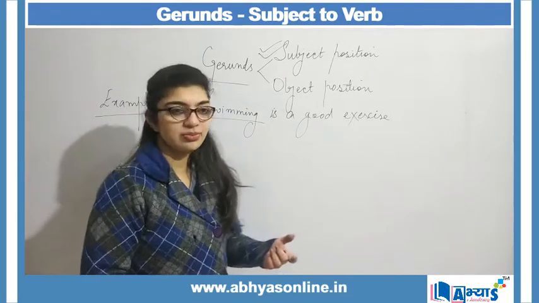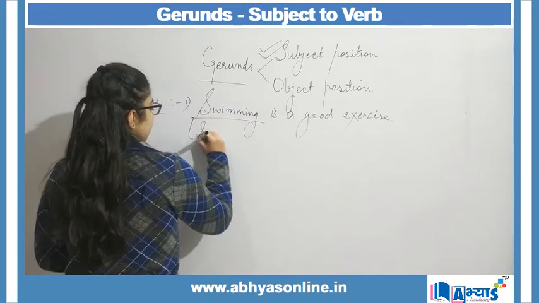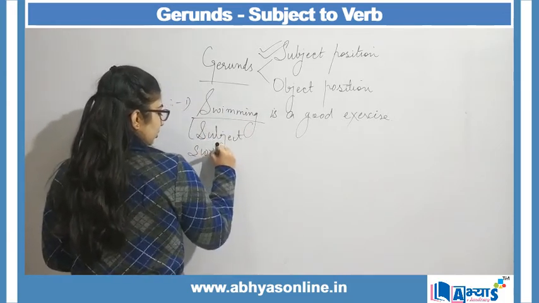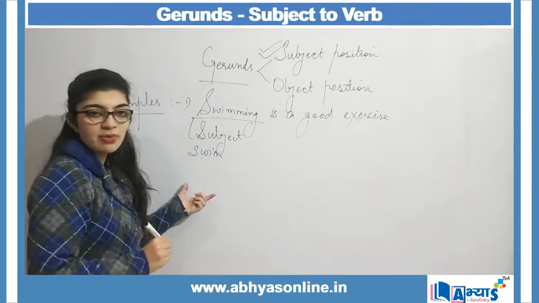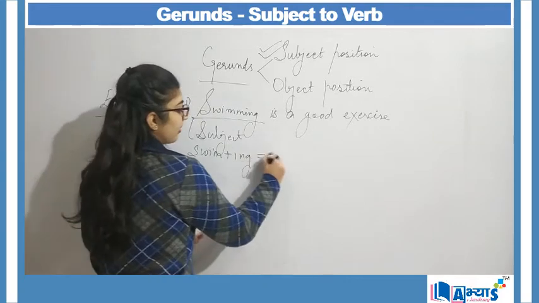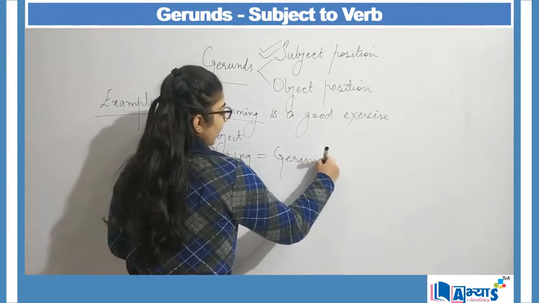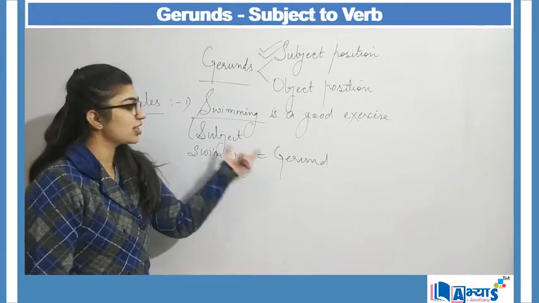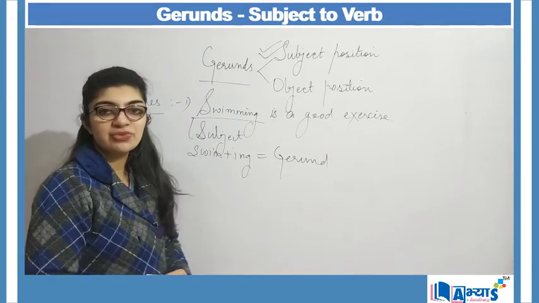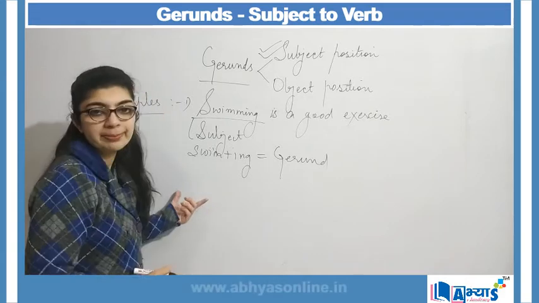And when I say swim, swim is my verb. With a verb, when I apply ing, it becomes my gerund, and therefore I can easily say that swimming is a gerund, and here the gerund is acting as a subject to the verb.